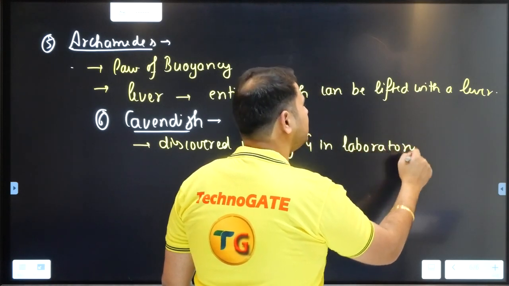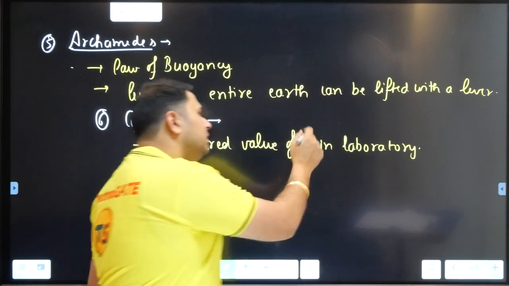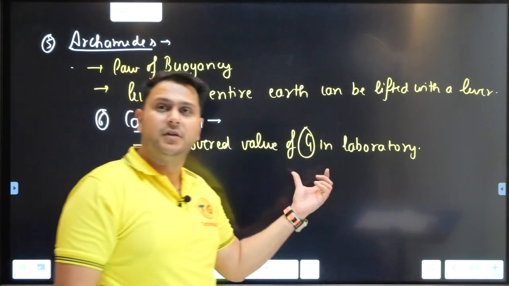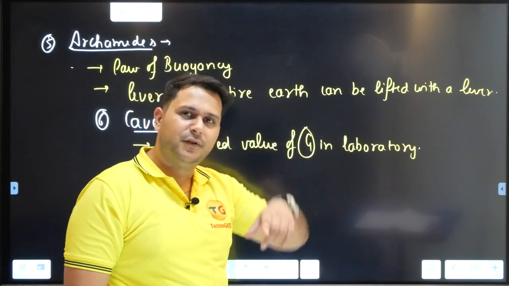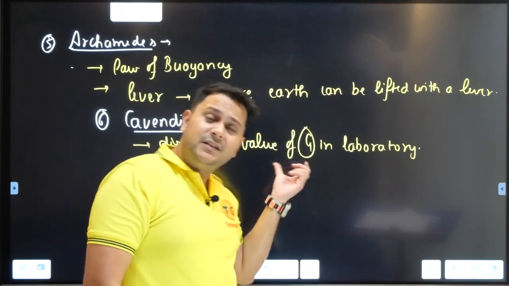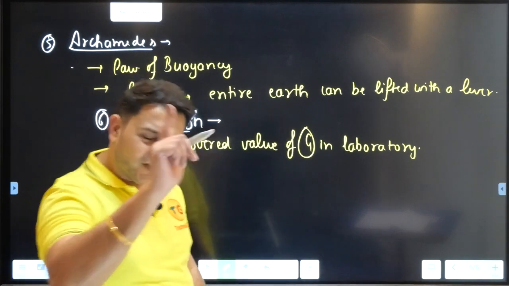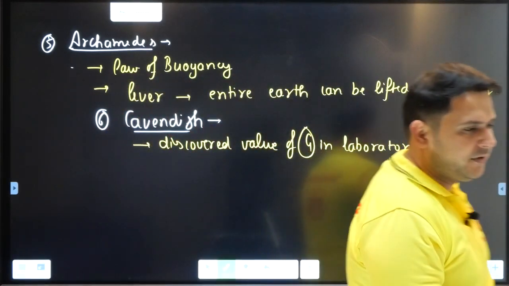You know what is G? We will be discussing it a lot when we study what? Yes, you are getting it right, the laws of gravitation, right? So he was the first person who discovered the value of G in the laboratory, right?